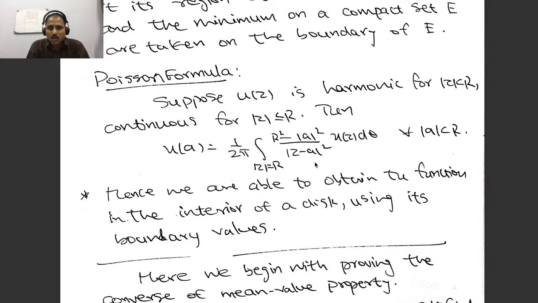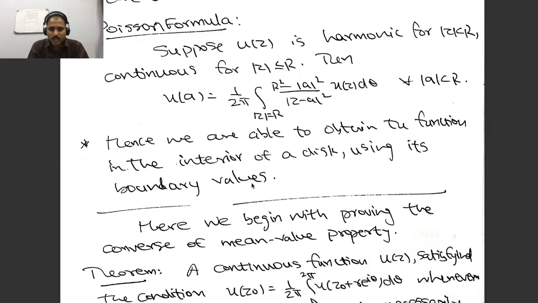Now, the most important thing is the Poisson formula, which is actually the solution to the Dirichlet problem. That means given the continuous values of a harmonic function on the boundary, can we find its value at an interior point? I stated it here for a disk of radius R. A is an interior point, so u at A is given by this integral where the value of u is taken on the boundary. So the integral is over the boundary, and this is the Poisson formula. Again we are obtaining a value at any interior point using the values of u at the boundary points.